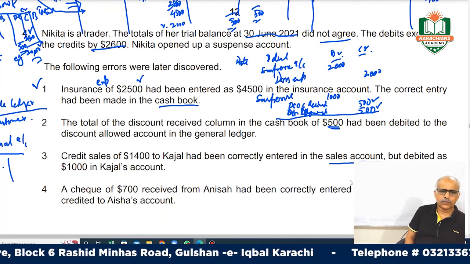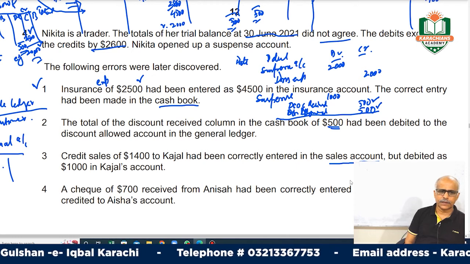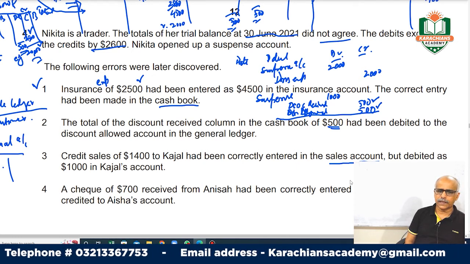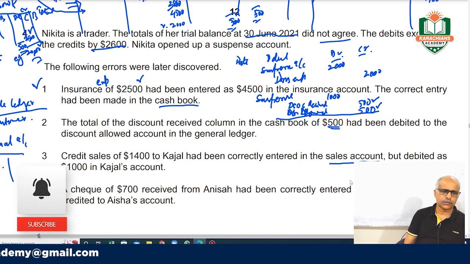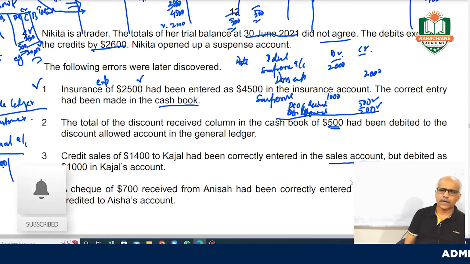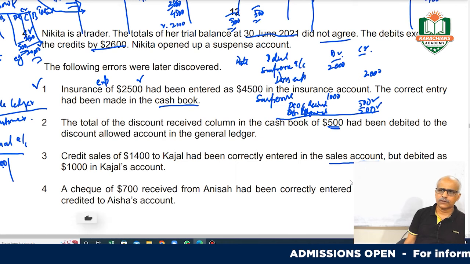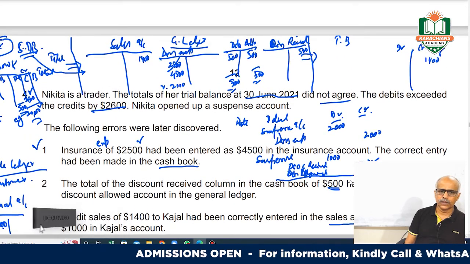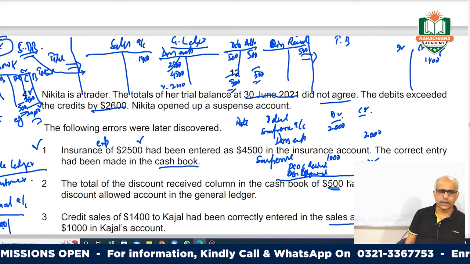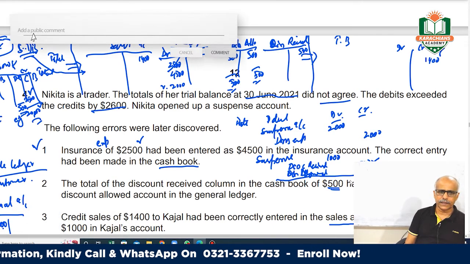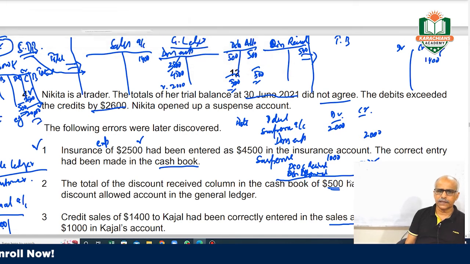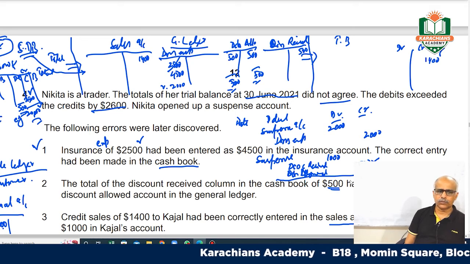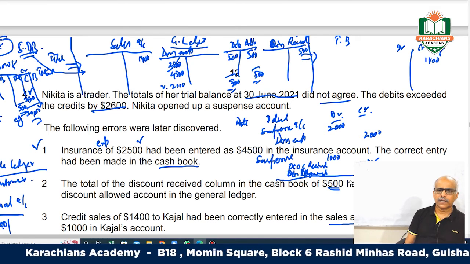So what you have done here is you made a mistake: 1400 instead, you recorded the sales correctly, but the Kajal account you recorded with 1000. Your credit side was correct, but your debit side, which appears here in the total, goes to the sales ledger control account, which is maintained in the general ledger. Sales ledger control account is basically your trade receivable control account.